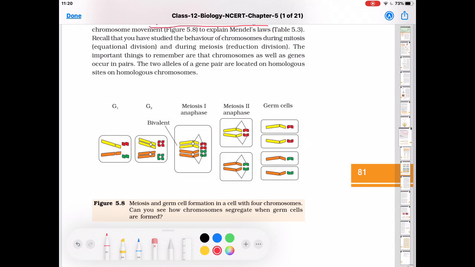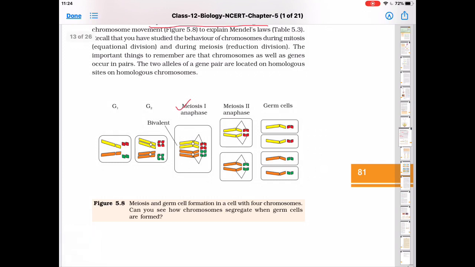In meiosis 1, half the chromosomes go to one pole and the other half go to the other pole, so the homologous chromosomes separate. Here the yellow and orange chromosomes are homologous, so they go to different poles. Similarly, the red and green chromosomes are homologous, so they segregate and go to different poles.